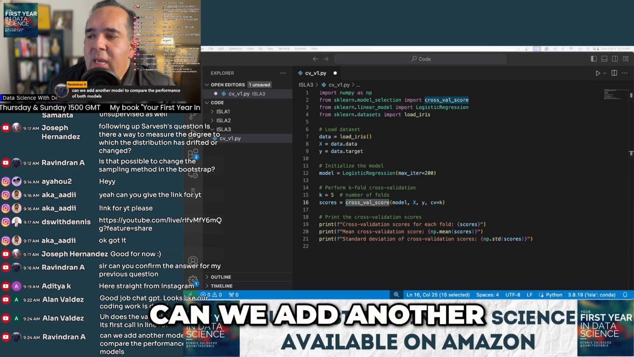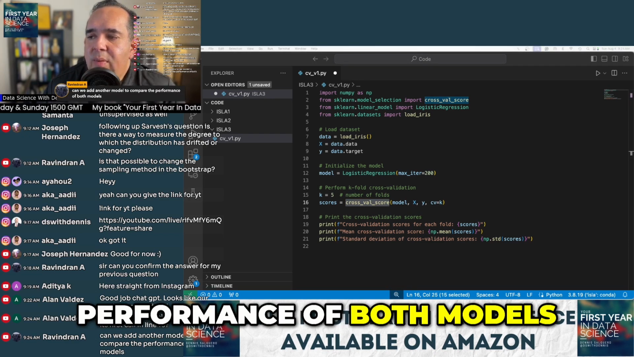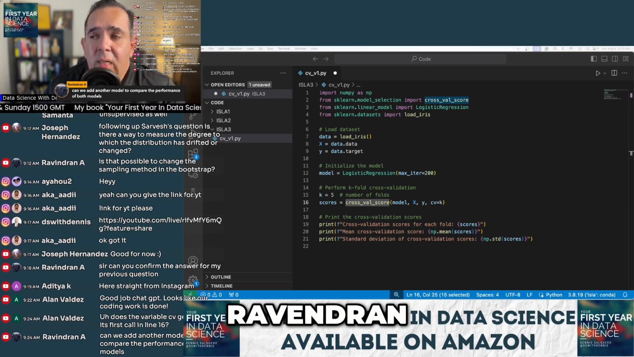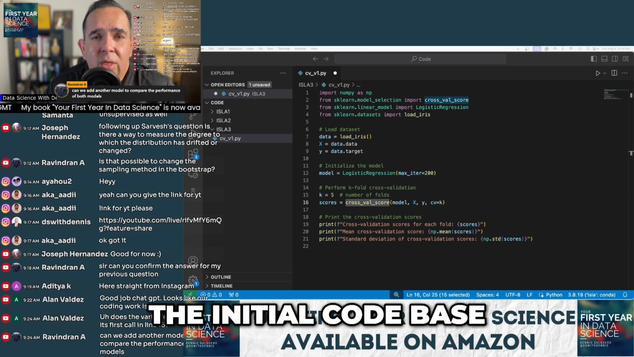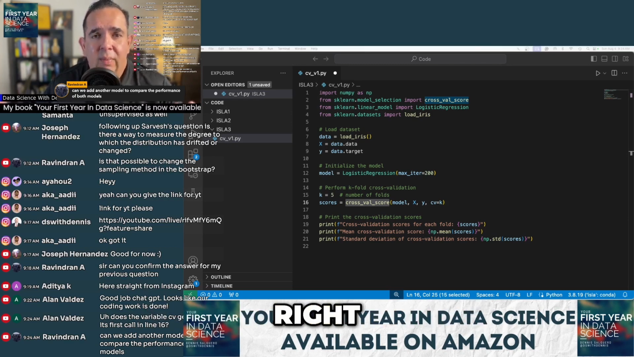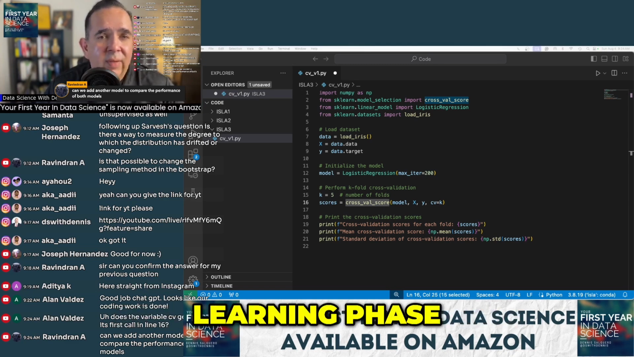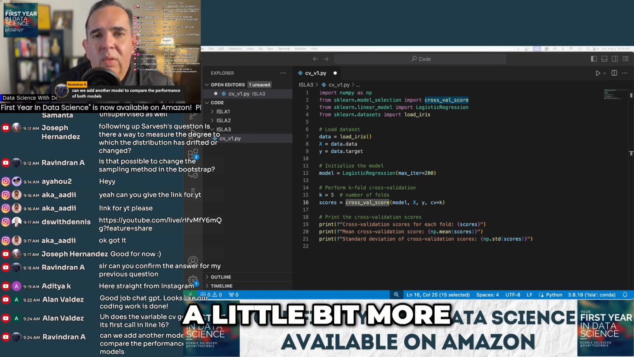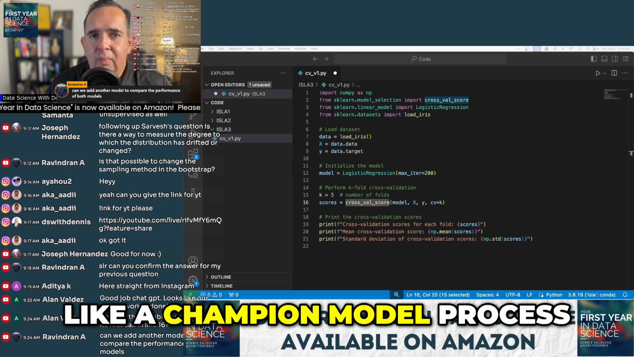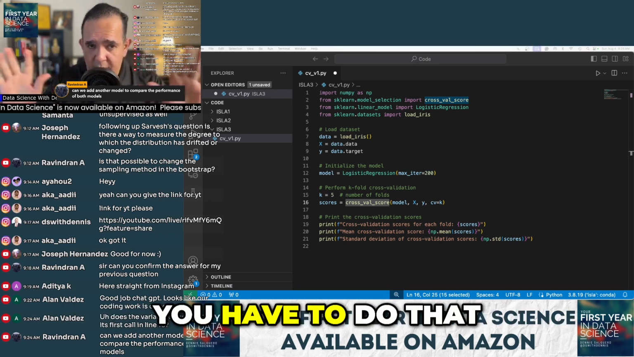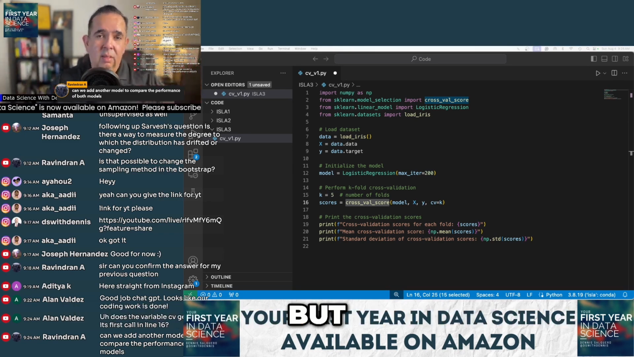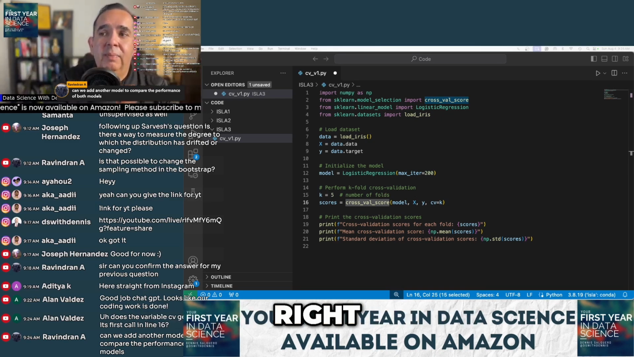Ravindran says, can we add another model to compare the performance of both models? Yeah, of course, Ravindran. But walk before you run, right? We got to get the initial code base off the ground, and then we can make those adjustments. Right now, we're still in a learning phase. What you're describing is more like a champion model process, which is great. I encourage that. You have to do that. But let's flesh this one out a little bit more.